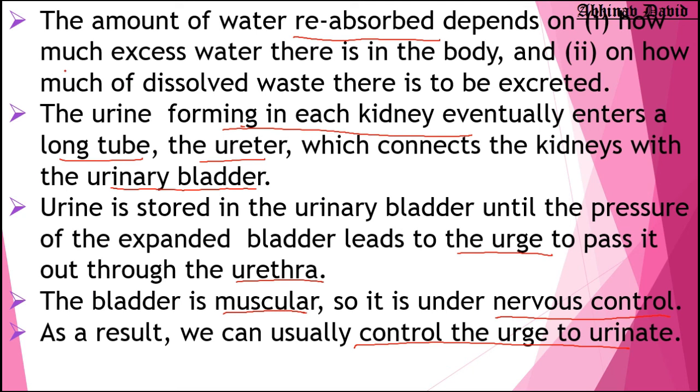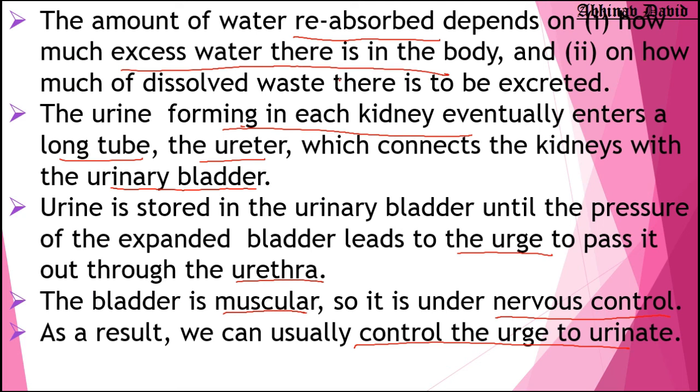Number one, how much excess water is present in our body. Suppose we have a lot of water present in our body, then the water can simply be released in the urine, because we are hydrated. Suppose we are dehydrating, sweating a lot on hot summer days. Will the body lose water in the form of urine? No, the body will reabsorb more and more water. So that is the first point, how much excess water is there in the body.